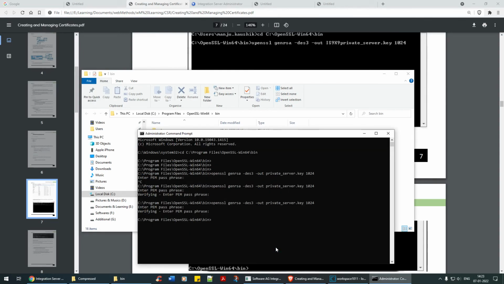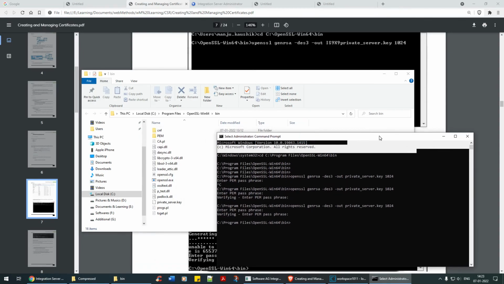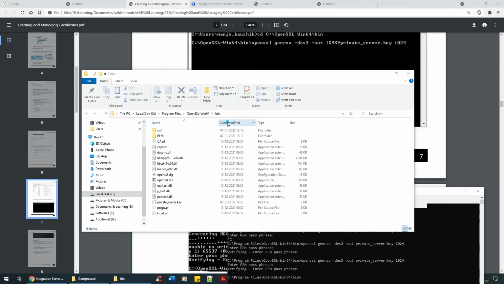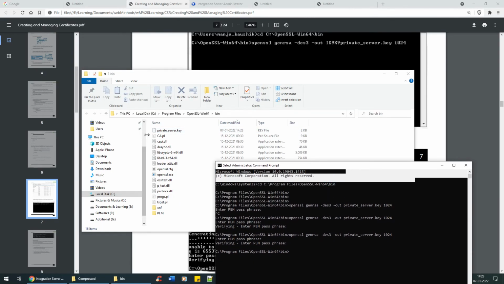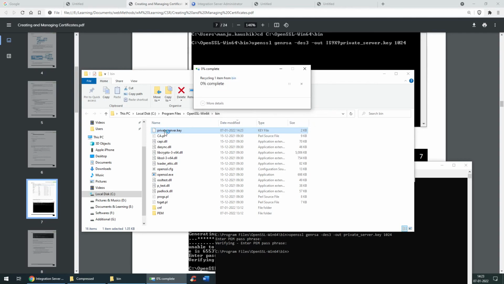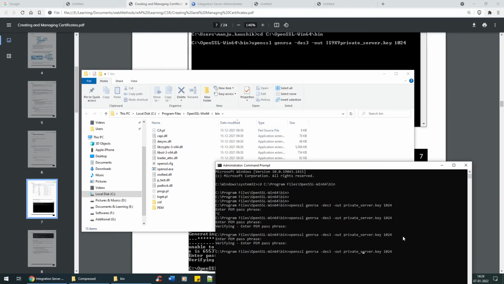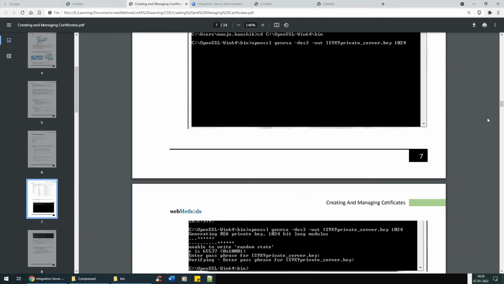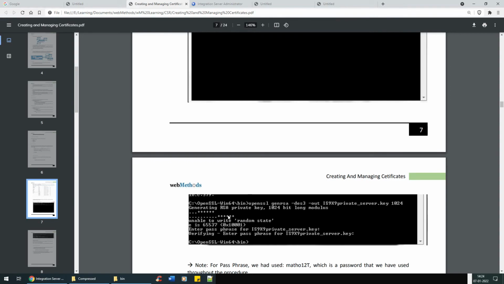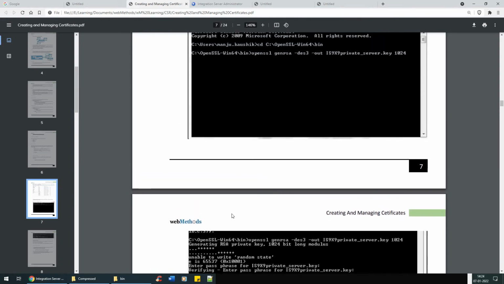Right, so guys, if you see here, the private server key has already been created, I guess. If I click on date modified, see here, just let me delete this. Instead of private server key, I'll give it the name IS private server key. See here, it just got created, IS private server key. We should have got this message, but somehow it's not. That's okay.